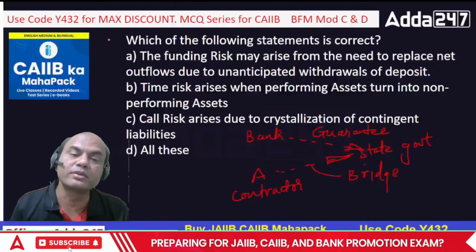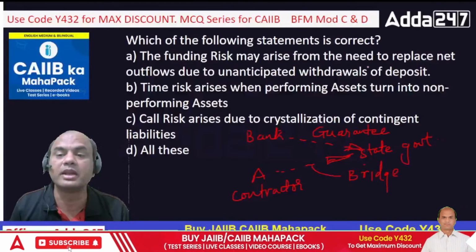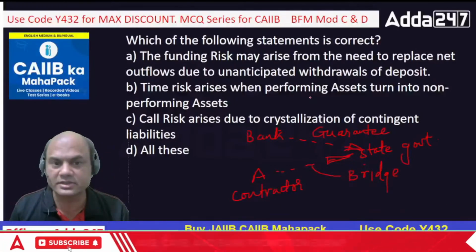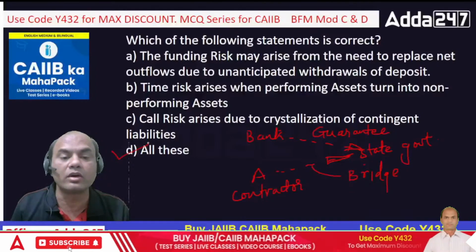So which of them is true? This is a difficult question. May arise from the need to replace net outflows? Yes. Time risk when NPAs? Yes. Call risk due to crystallization? Yes. So the answer is D, all of these.